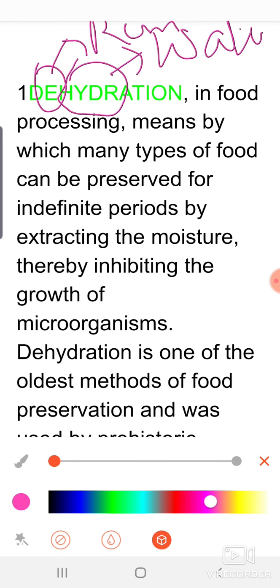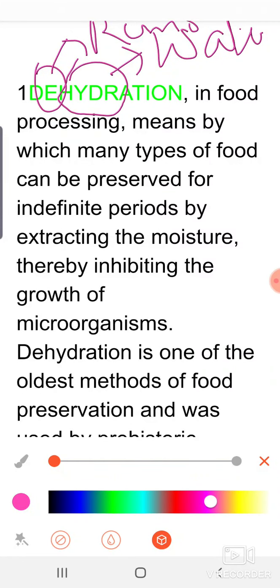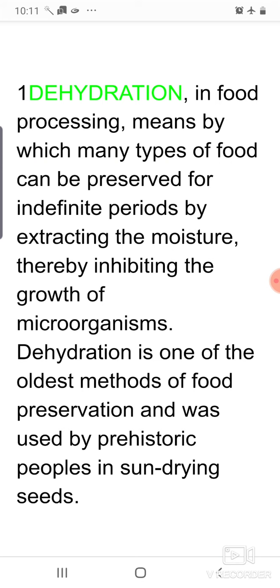In dehydration methods, mainly the water is removed. And as we know, moisture allows the growth of microorganisms. So in this way we can avoid, or inhibit, the growth of the microorganisms.